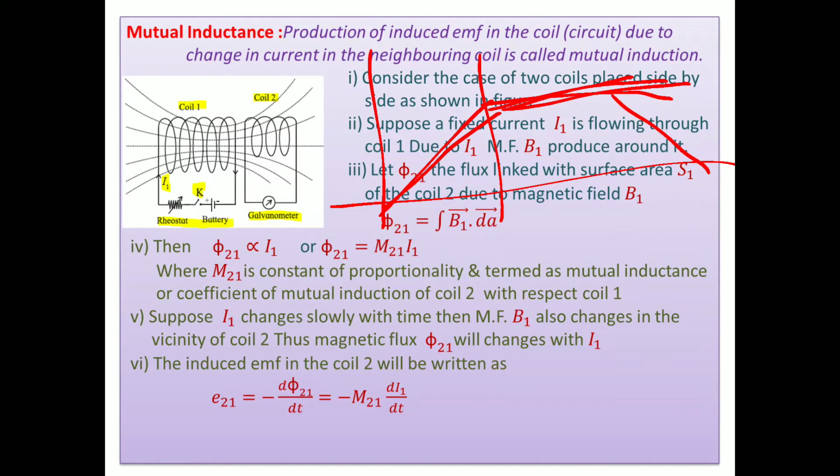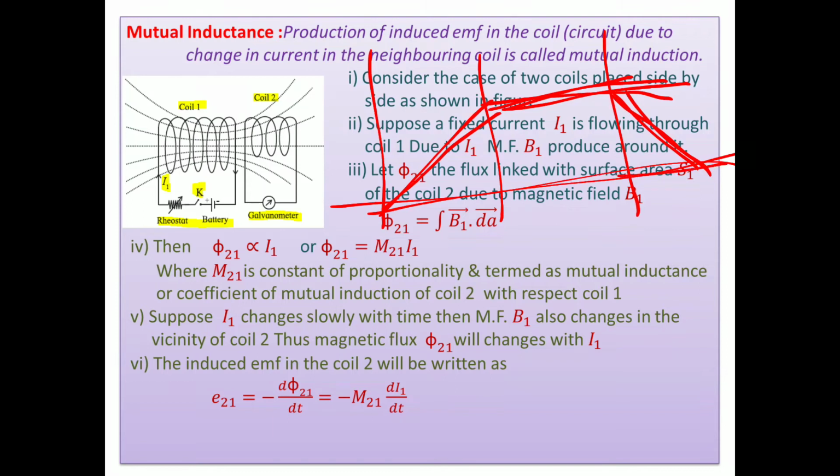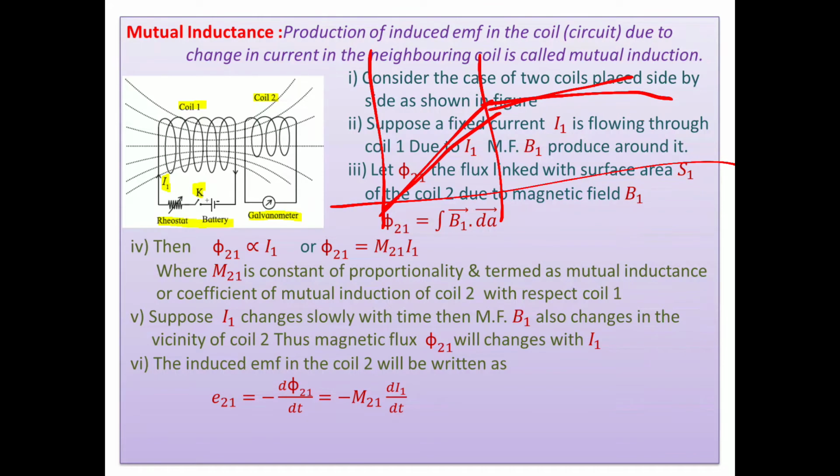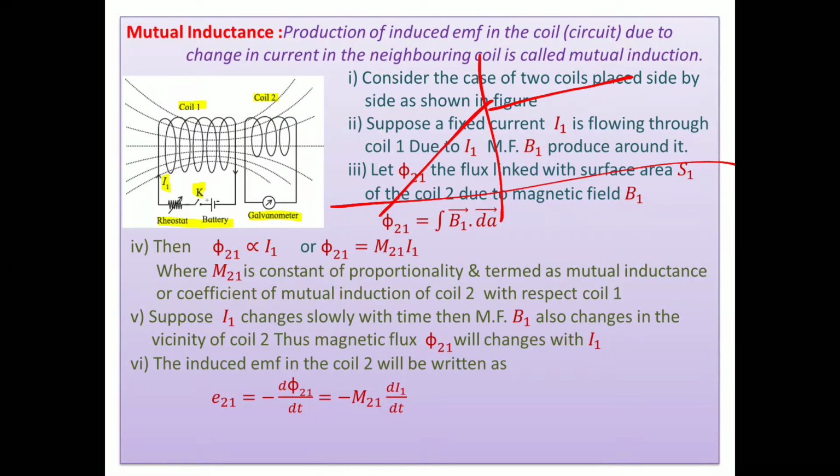The key is opened. As soon as the key is opened, what happens then? Current in the coil goes on decreasing. And as current decreases, what happens? The magnetic field of coil 1 goes on decreasing. And as the magnetic field of coil 1 goes on decreasing, coil 1 is surrounded by the decreasing magnetic field because the current decreases. That means coil 2 is situated in the decreasing magnetic field of coil 1.